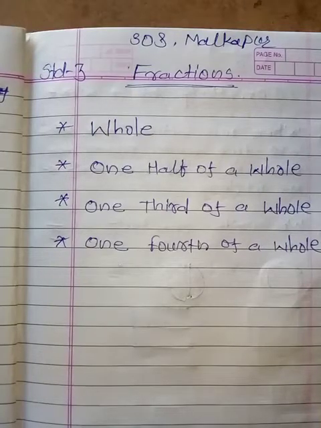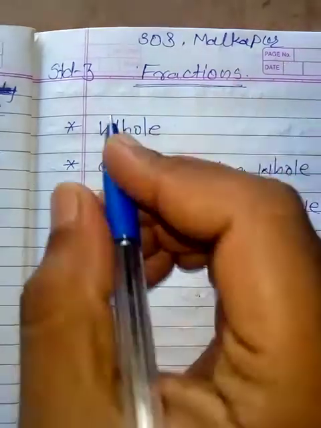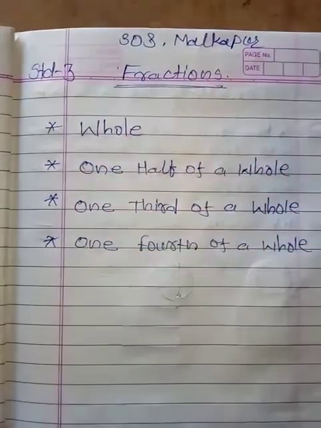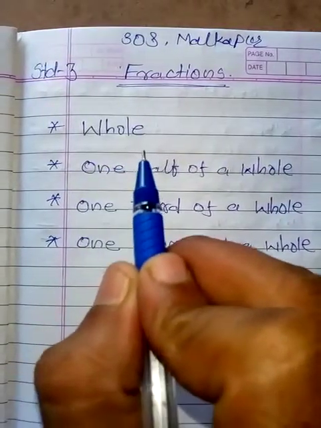Full or half. Full means what? Complete. Full means complete. Whatever is full, it means what? Complete. Whole number, it means the complete things. Whole things are denoted for complete.